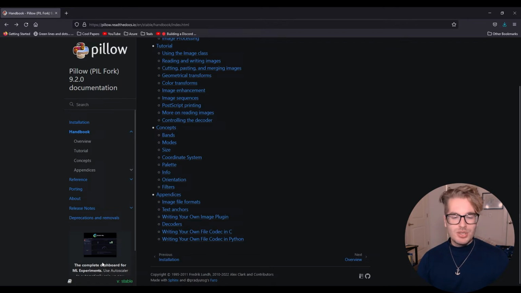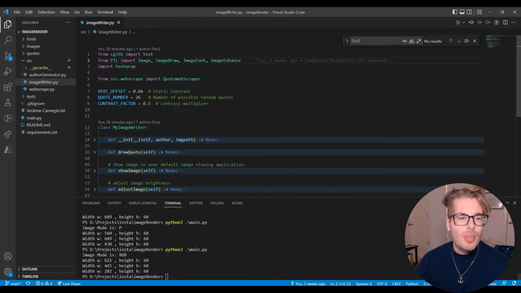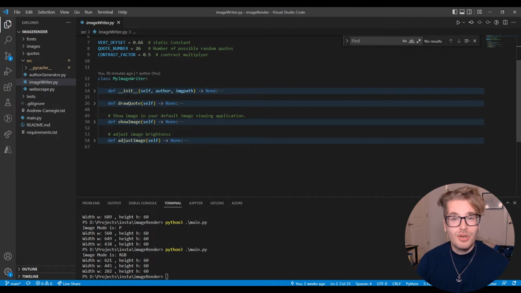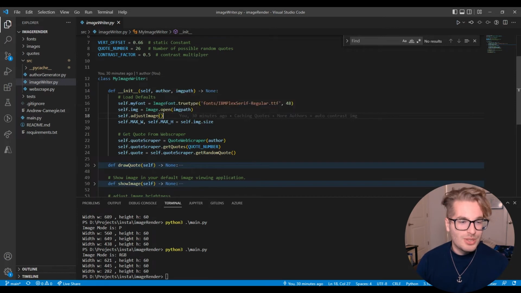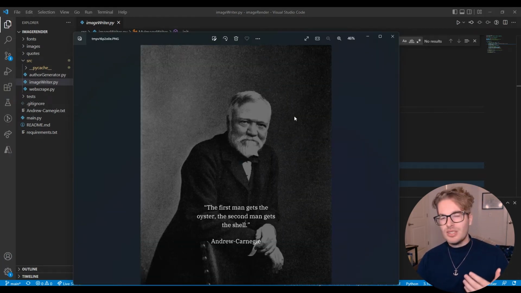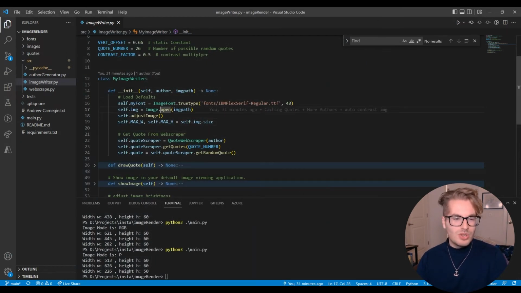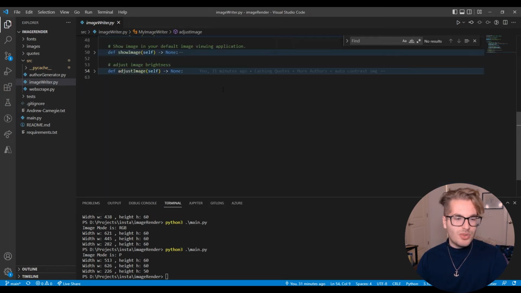And so let's go back into the code here and look at how easy it is to work with this stuff, guys. It's super easy, super simple, and we love it. So all we're going to do is open an image, okay? And when we open an image, you might think, okay, if I'm writing text on top of an image, that text is going to be hard to see unless we bring the brightness down and make that image a little darker. If I run this guy again, you can tell it's a little dark in the background, so that way the white text stands out. So how do we do that? Well, we had this function called adjust image that happens right before.